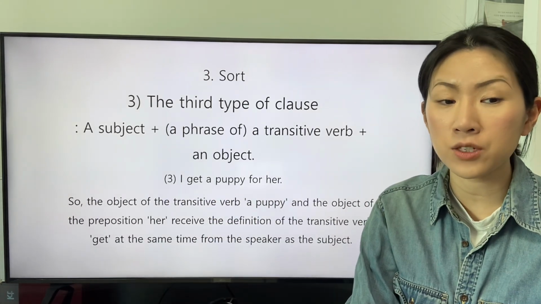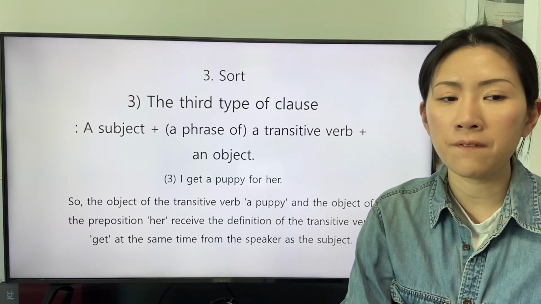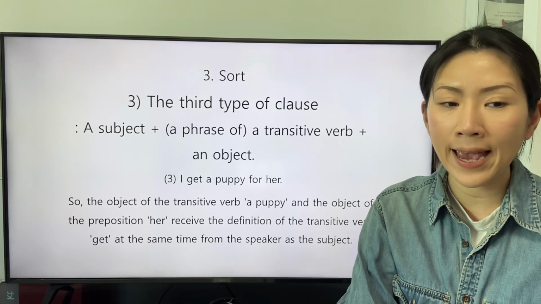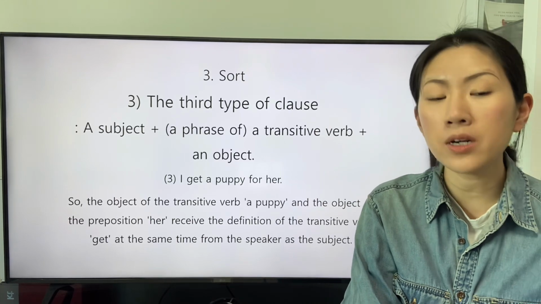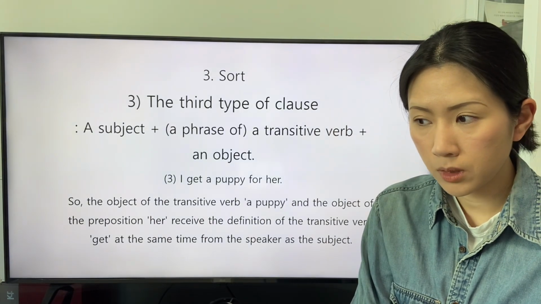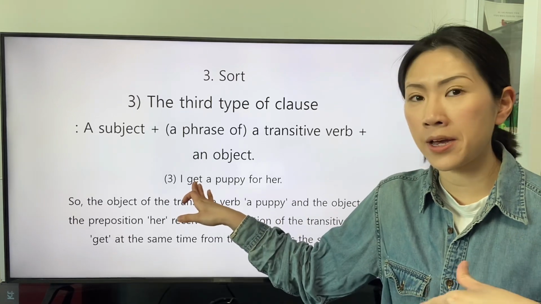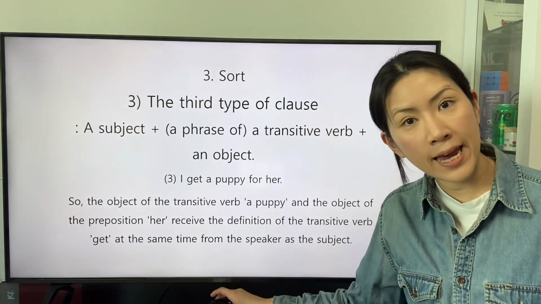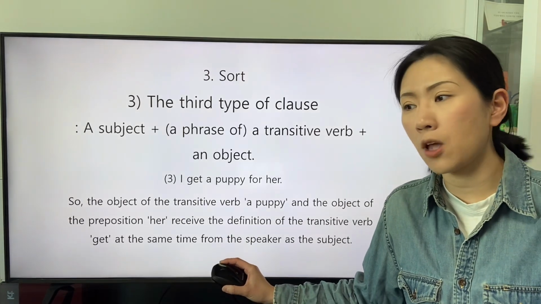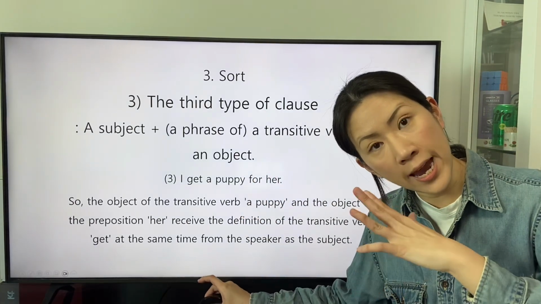So the object of the transitive verb, a puppy, and the object of the preposition, her, receive the definition of the transitive verb get at the same time from the speaker as the subject. So when the speaker actualizes the action indicated by the transitive verb get, the speaker also has the purpose when the speaker actualizes the action.